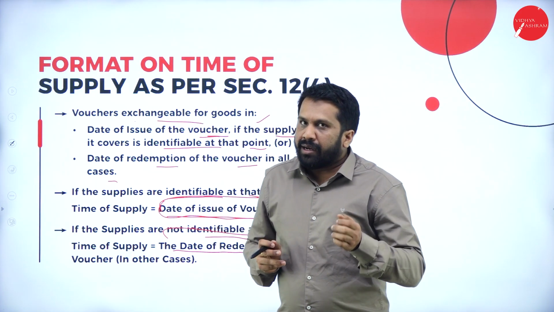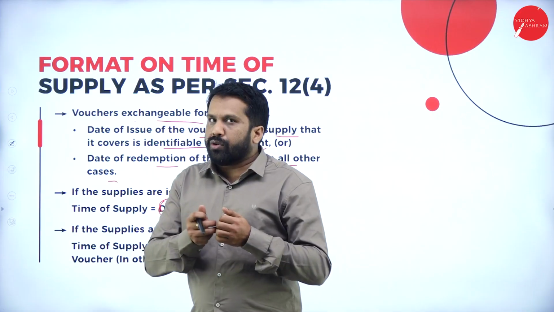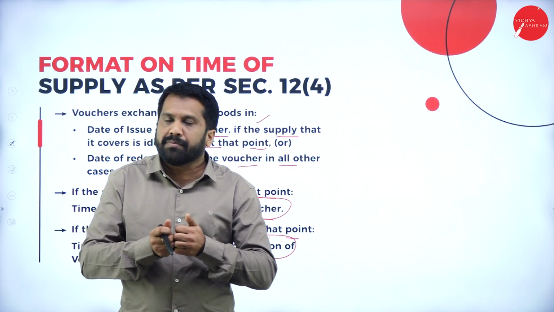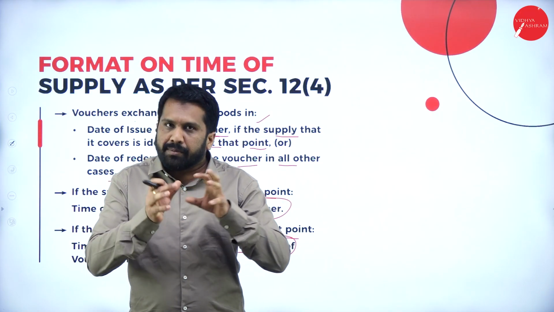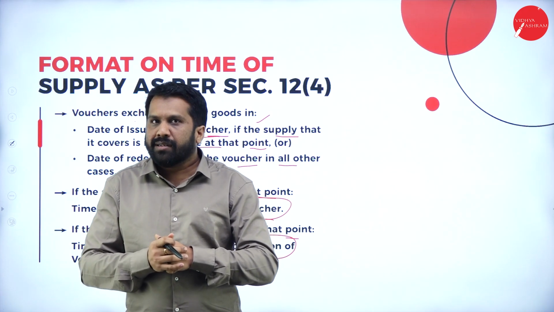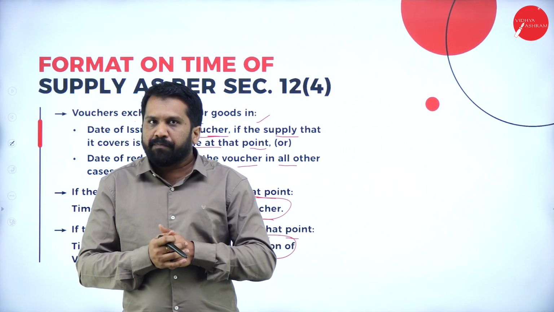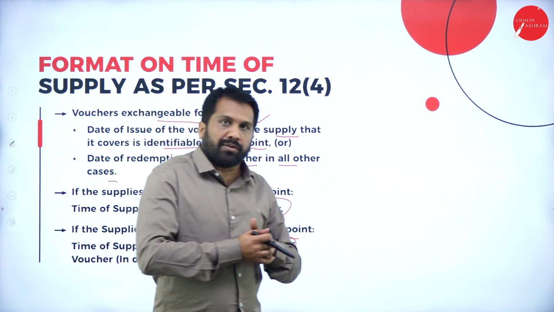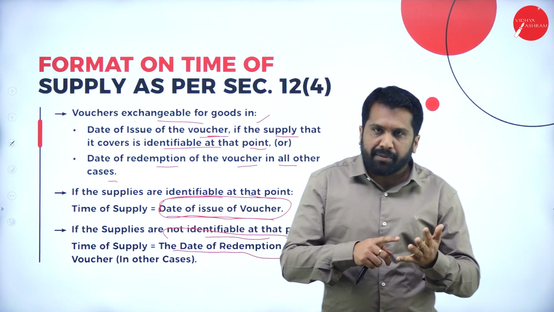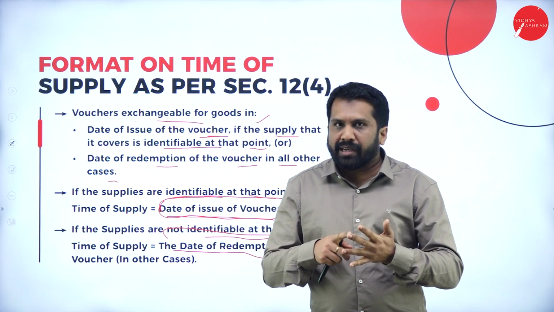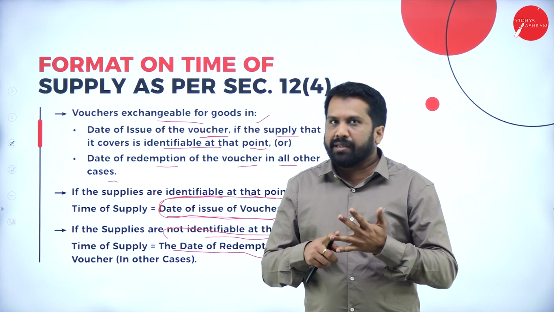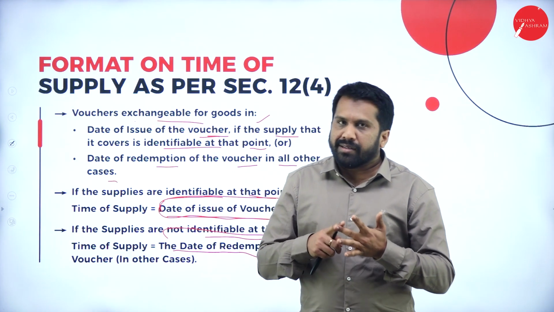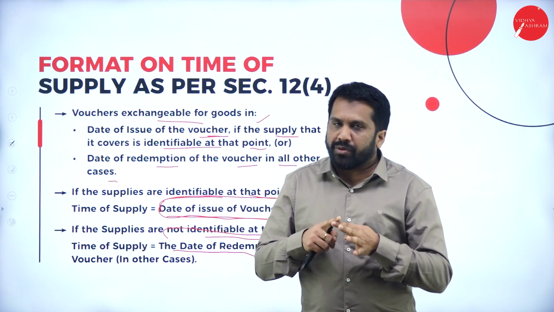Clear? Other than that, if I give you a voucher of Reliance Smart or some XYZ mall of 5,000, then what you can do? You can go to that Reliance Smart, you can buy provisions, yes. You can buy any digital item, yes. You can buy cloth, yes. You can buy shoe, yes.